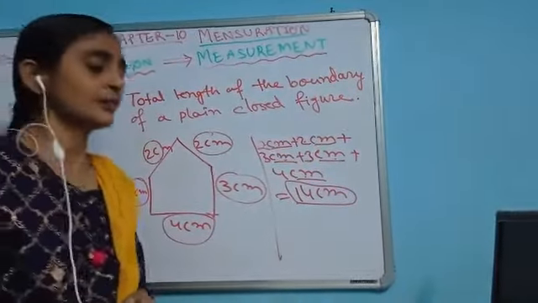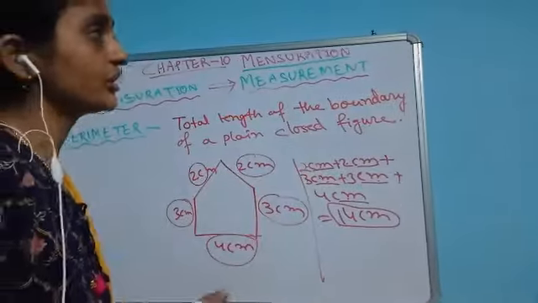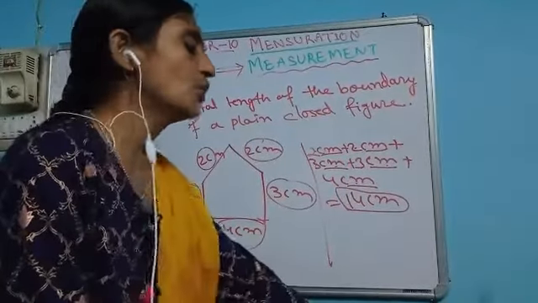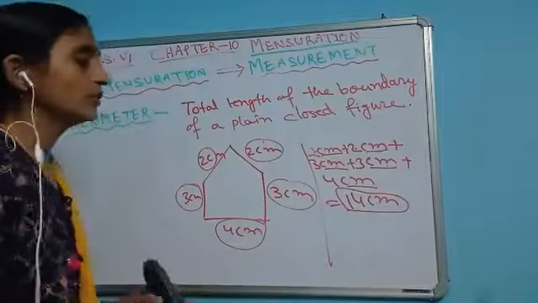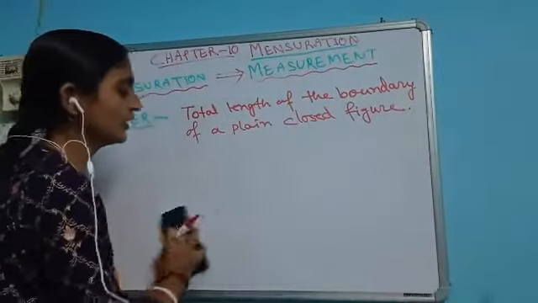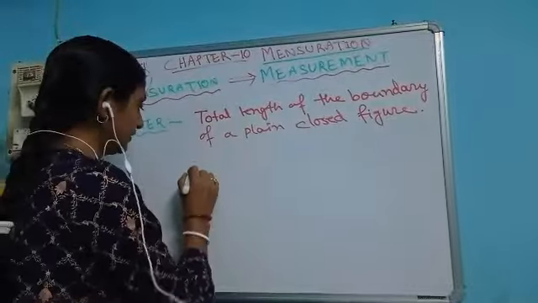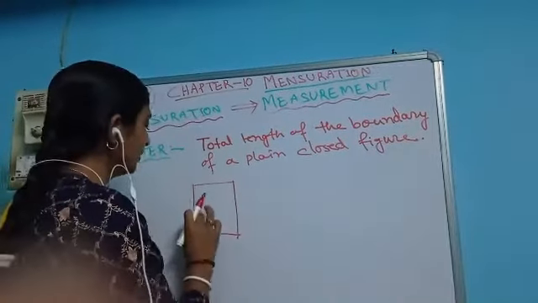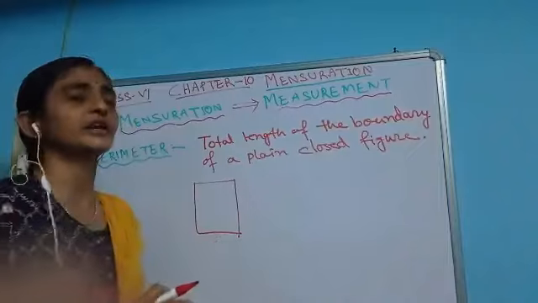Okay, so let's come to some examples of regular figures. Tell me the name of one regular polygon. Yes, you can consider a square. It is a regular shape, a regular polygon. Why? Because all its sides and angles are equal.